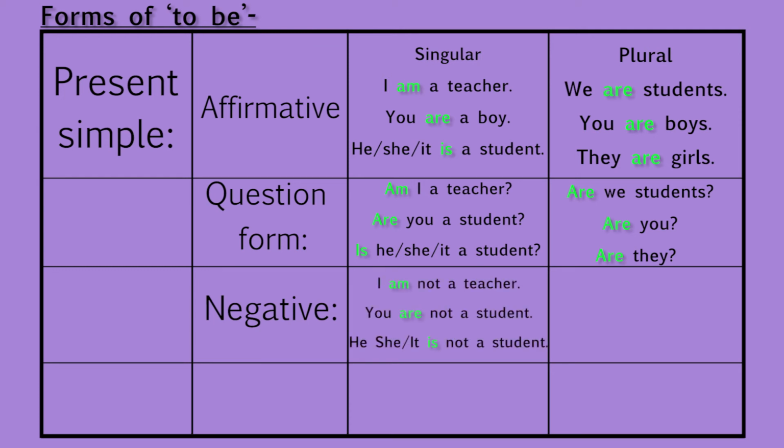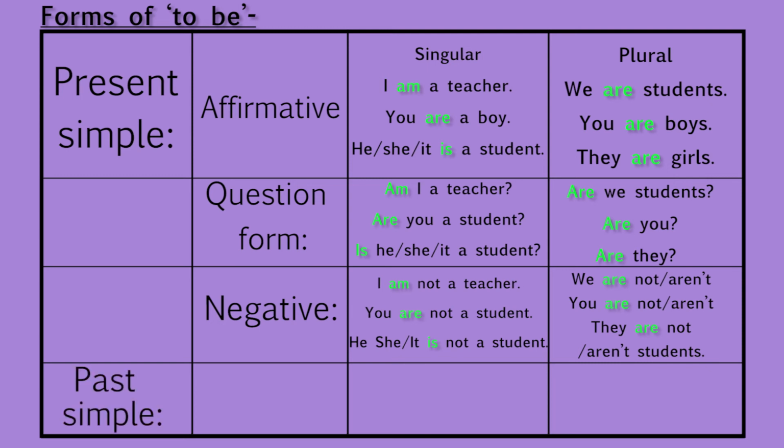Now let us see the negative uses. I am not a teacher. You are not a student. He or she is not a student. Here, we are not, or you are not, or aren't, they are not, or aren't students.